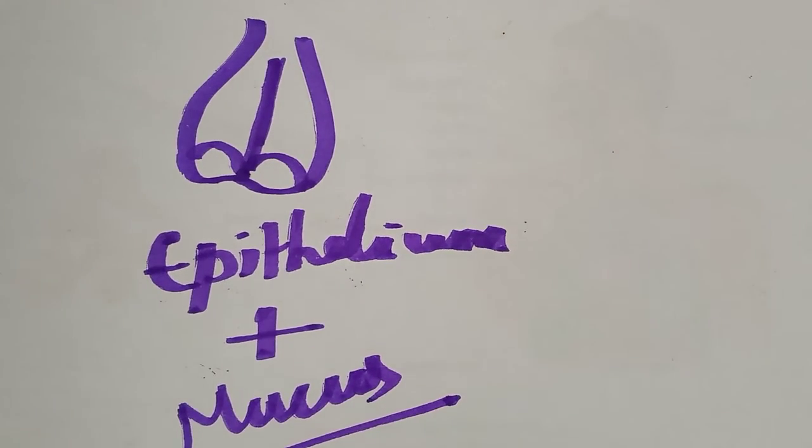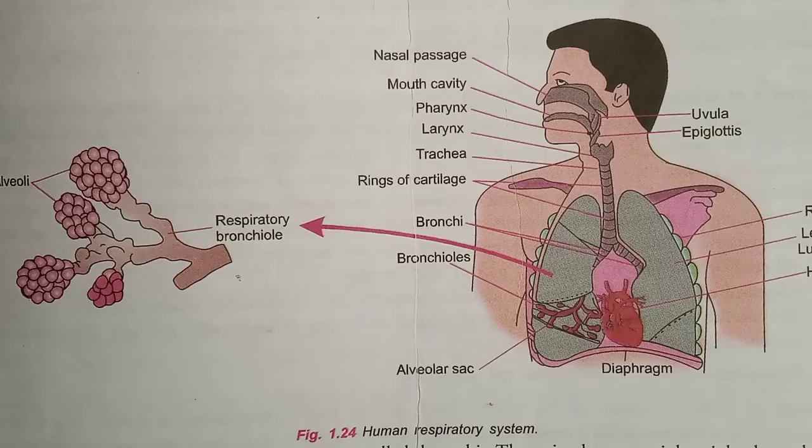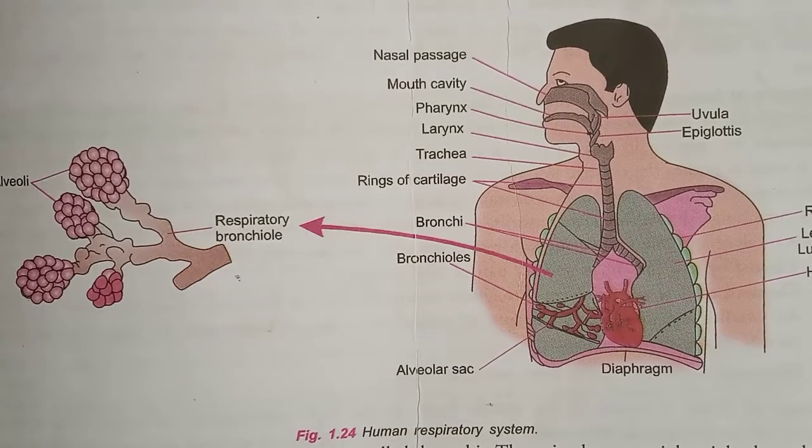This mucus is a slippery watery substance, a semi-liquid structure. What is the importance? The mucus and the hair help in filtering the dust particles out from inhaled air.